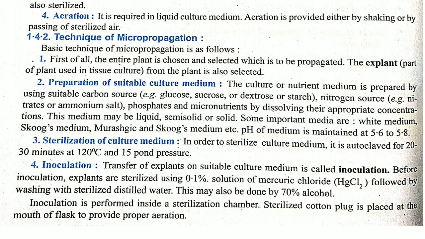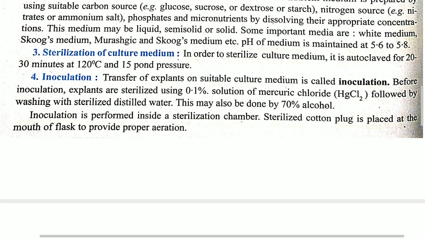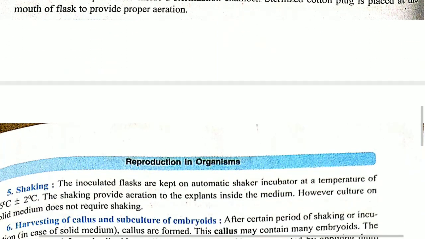As you know, distilled water is germ free, and here we can use alcohol also, 70% alcohol. Then for aeration we are going to use the cotton plug. That cotton plug also has to be sterilized, and after sterilization it is covered as a lid over the flask.